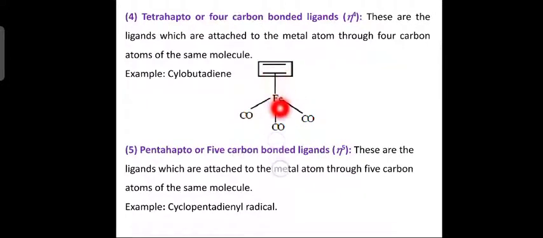It is linked to an iron atom, a transition metal, and then three carbonyl ligands. Next, the fifth classification is pentahapto, or five carbon bonded ligands, represented as eta 5. These are the ligands which are attached to a metal atom through five carbon atoms of the same molecule, for example the cyclopentadienyl radical. Next slide.